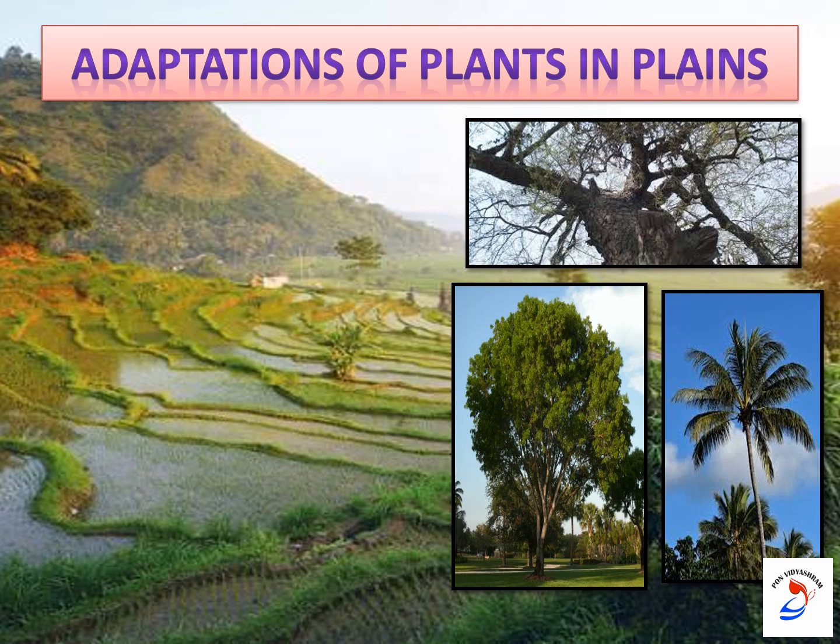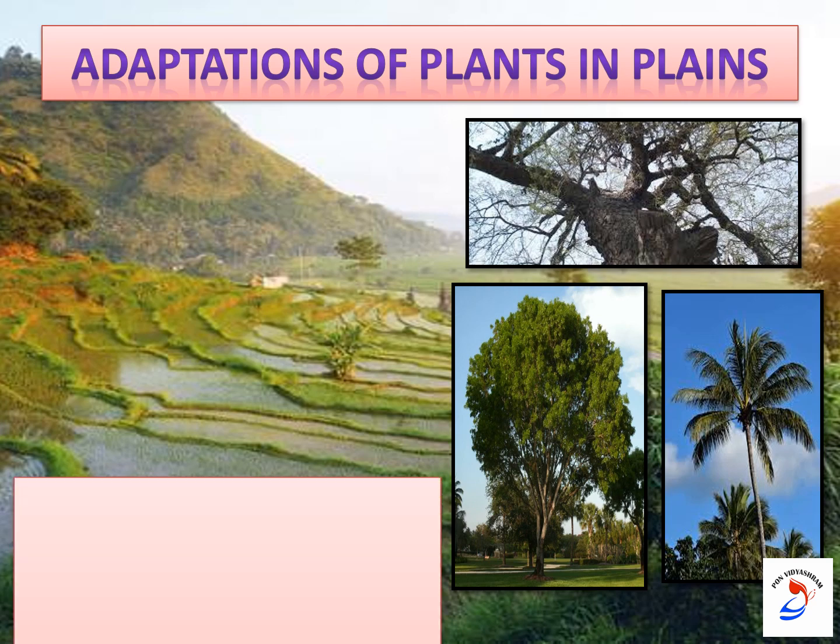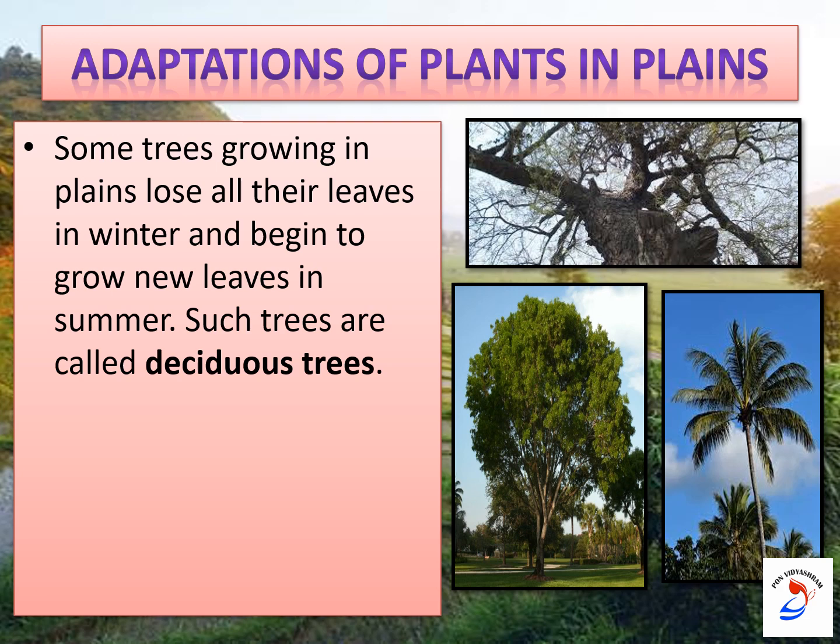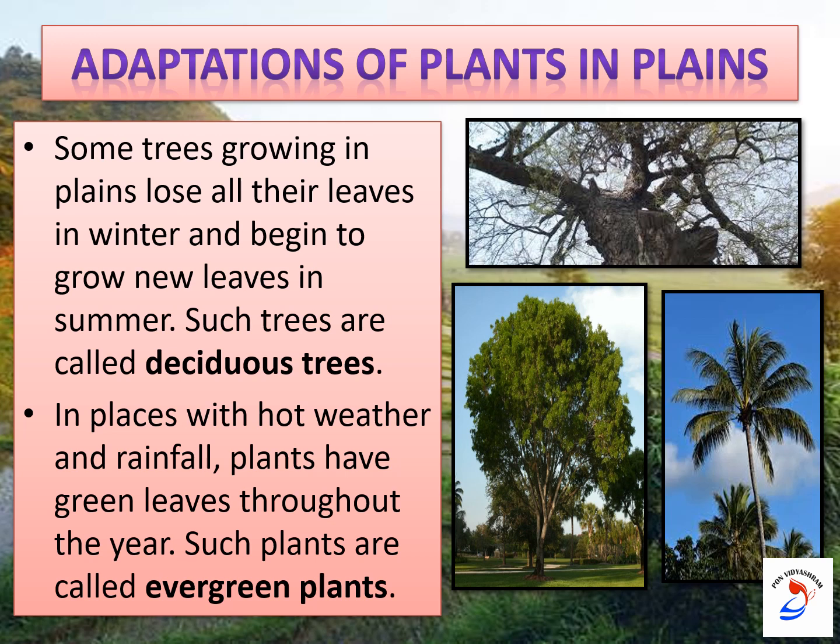Okay. These are the few adaptations of plants in plains. One is some trees growing in plains lose all their leaves in winter and begin to grow new leaves in summer. Such trees are called deciduous trees. And in places with hot weather and rainfall, plants have green leaves throughout the year. Such plants are called evergreen plants. Hope you all clear what are the adaptations shown by the plants in plains.